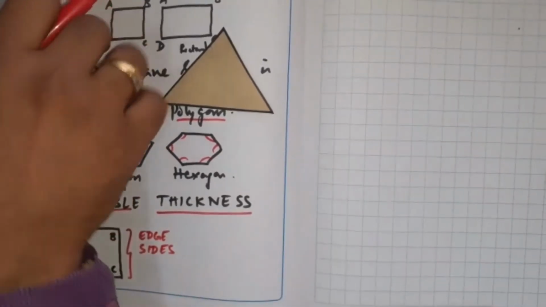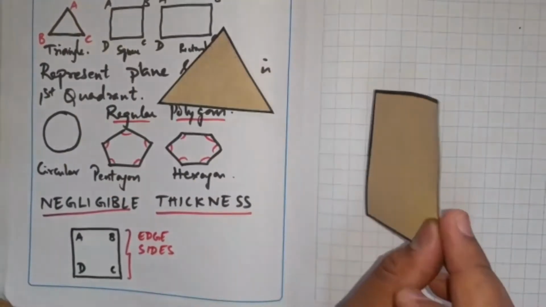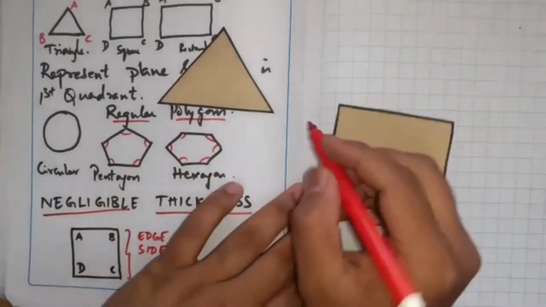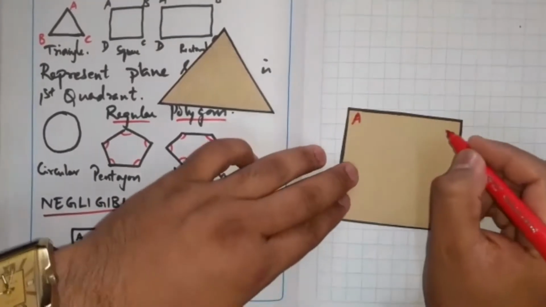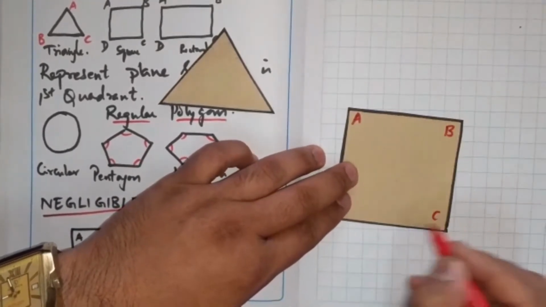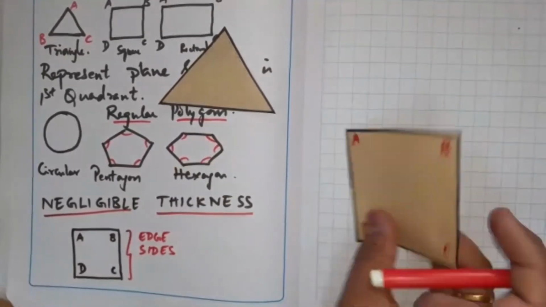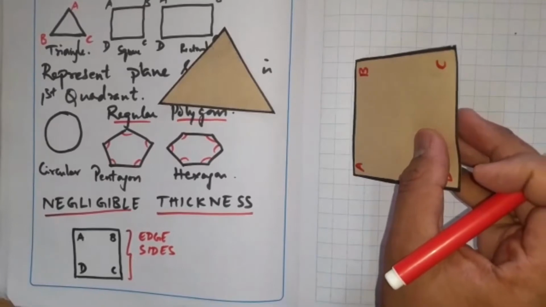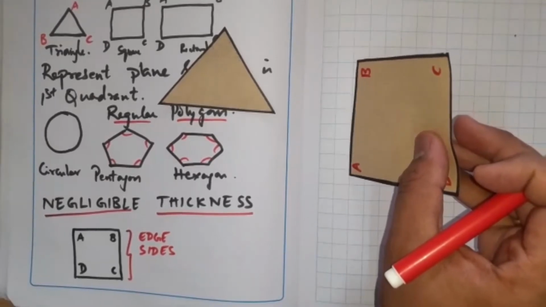That means your condition may be given like the square may rest on HP on one of its sides AB. I'll name it simply A, B, C, and D, something like this. I may give the statement that it is resting on one of its edges AB like this.